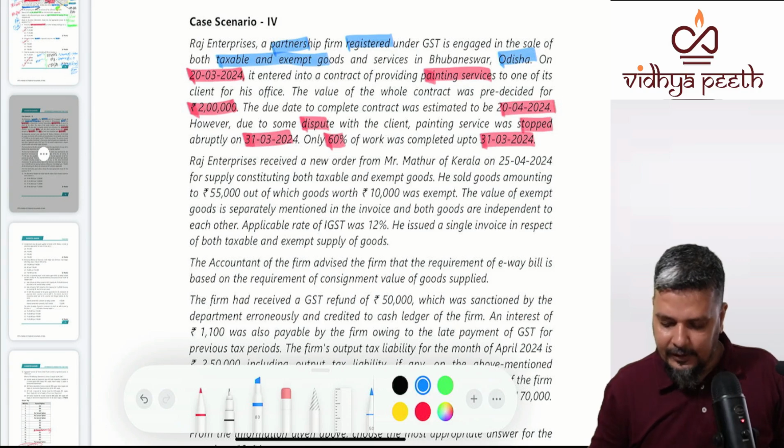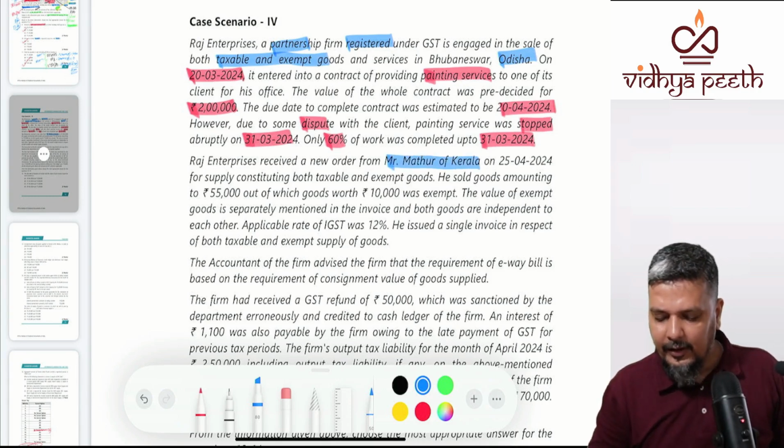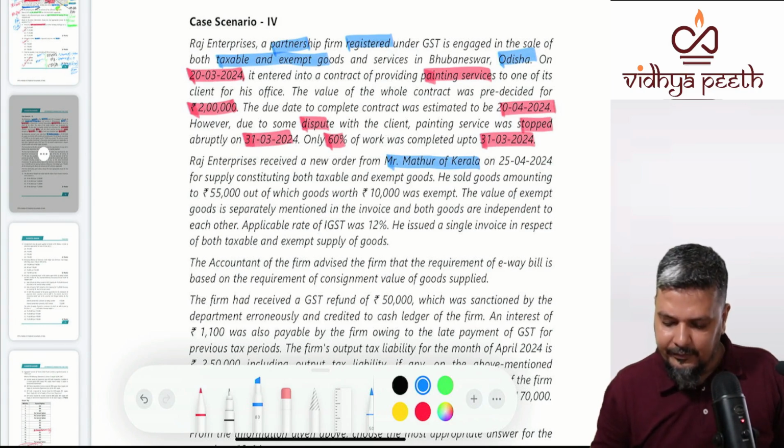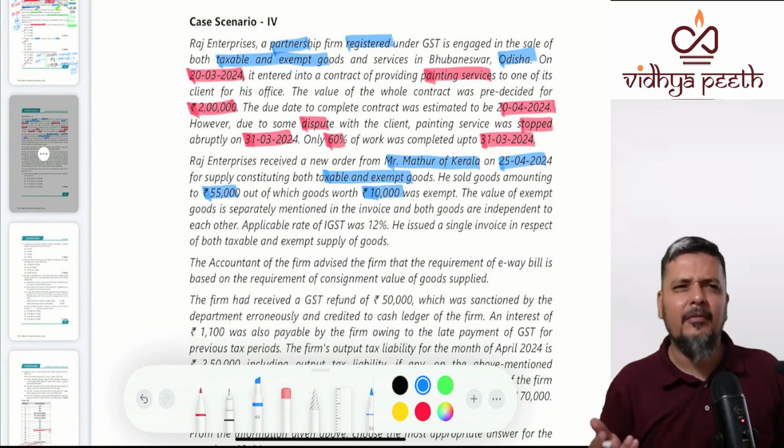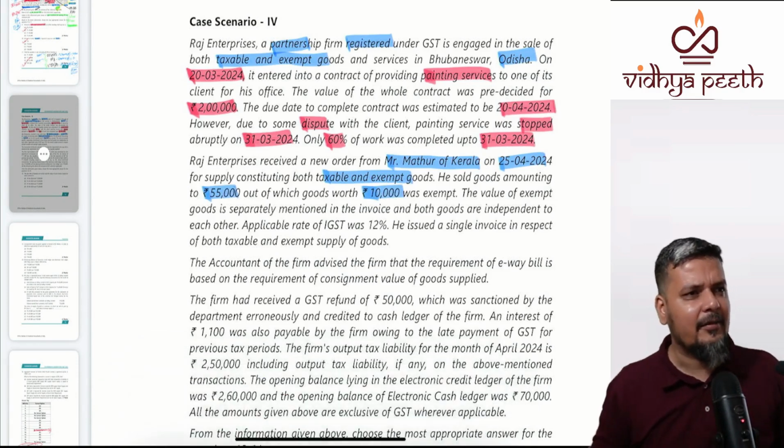Second, Raj Enterprises received another order from Mathur of Kerala on April 24, which is again for both taxable and exempt goods. He sold goods of 55,000, out of which 10,000 was exempt, 45,000 was taxable, implied.